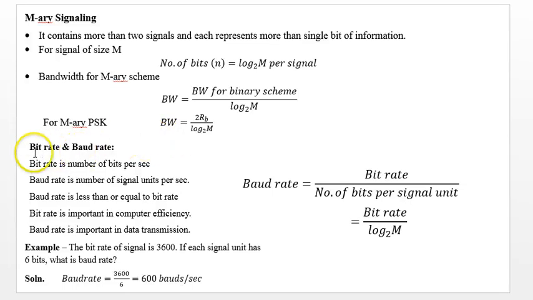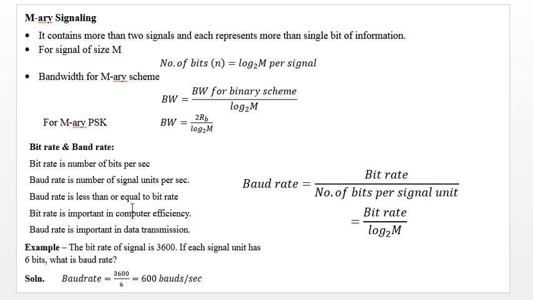Now this is a very important definition, or rather, the terms you should know: the bit rate and the baud rate. Bit rate is the number of bits per second, obviously, and baud rate is the number of signal units per second. That means how many units in a signal are transmitted per second. So baud rate is less than or equal to the bit rate.